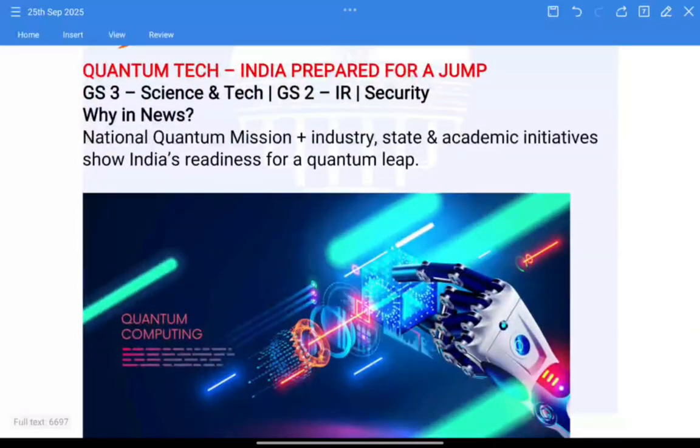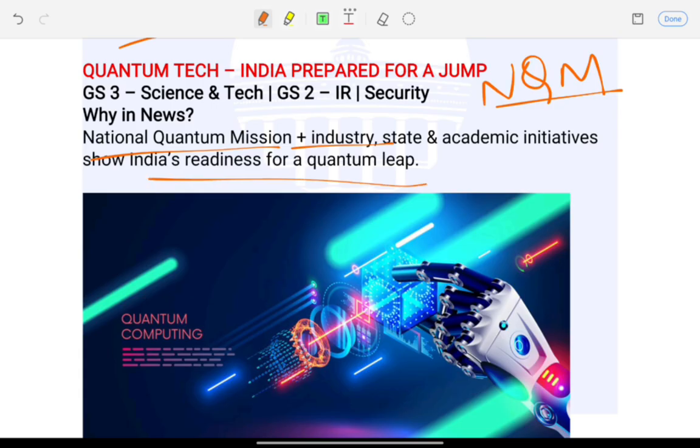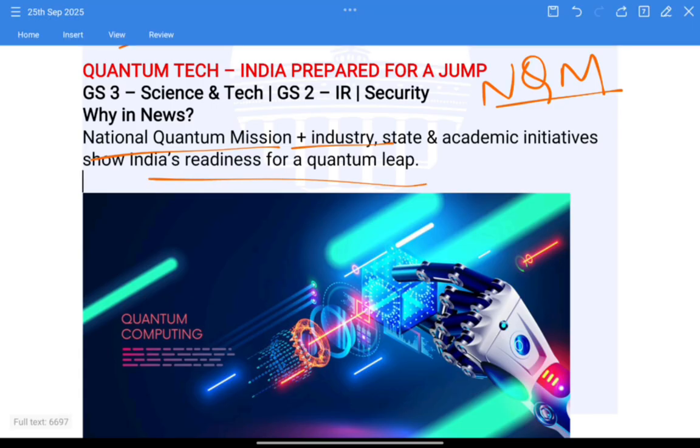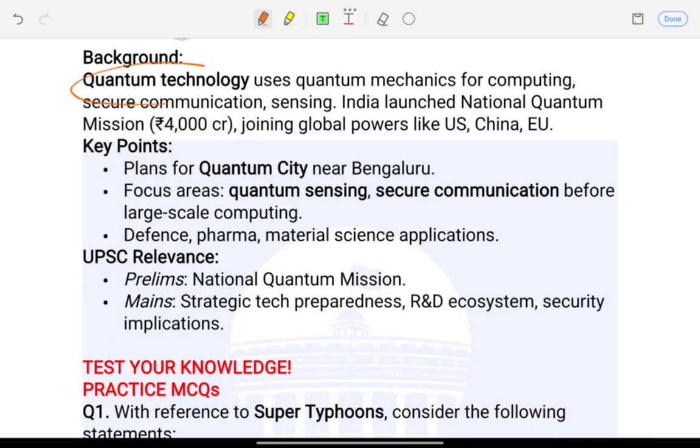The next article is about quantum technology, an important one. India prepared for a jump. So India's National Quantum Mission and new initiatives show readiness for a breakthrough in quantum research. Quantum technology leverages quantum mechanics for computing, secure communication, and sensing.